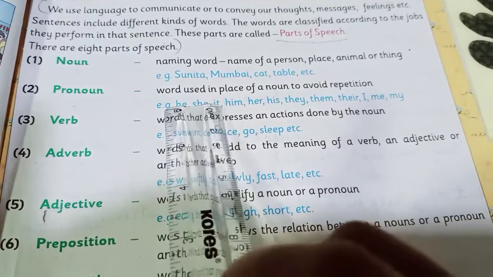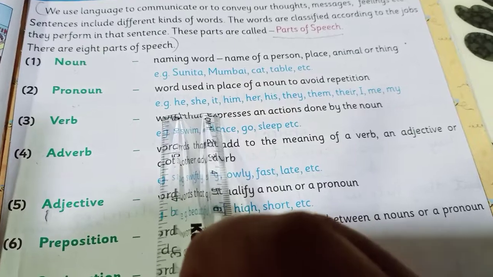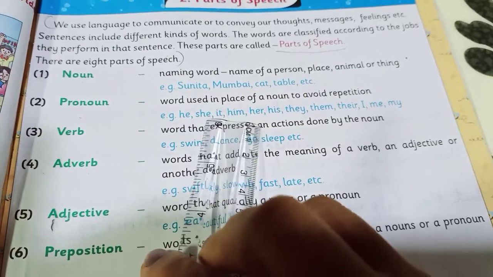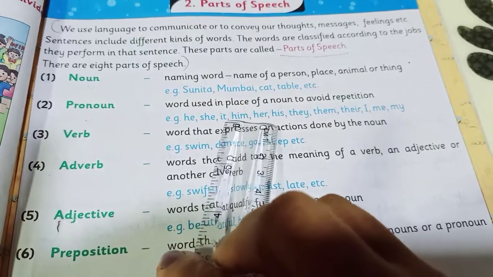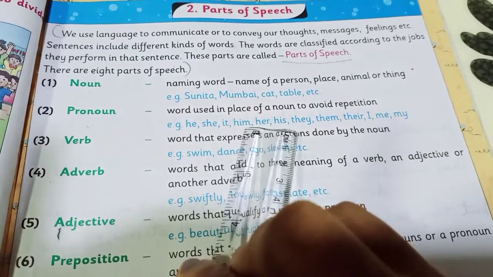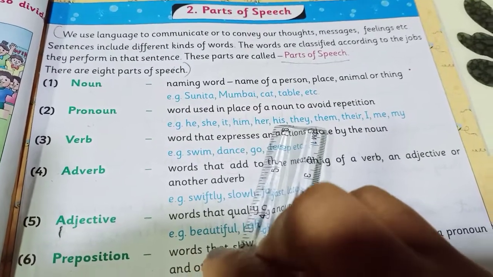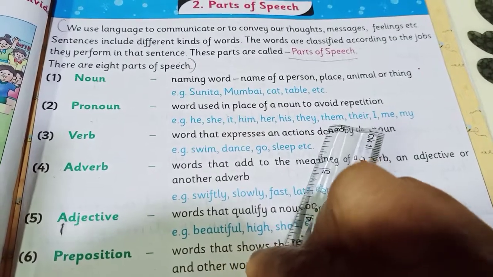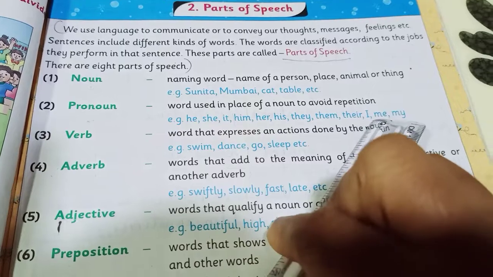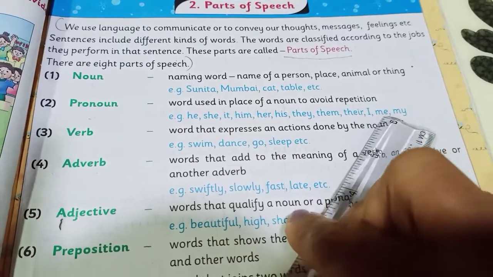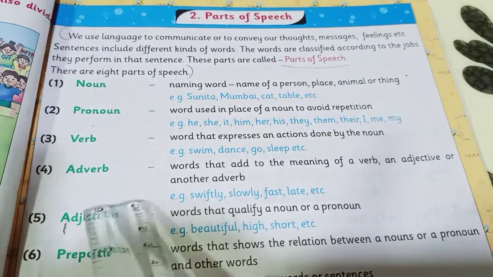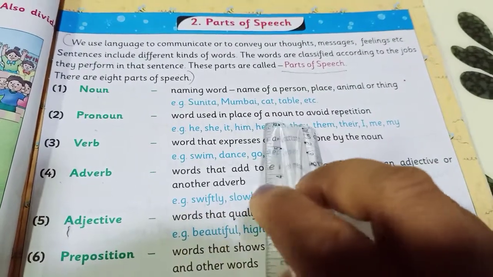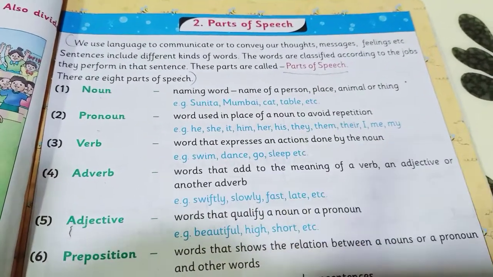Okay. So what is the example over here? The example over here is he, she, it, him, her, his, they, them, their, I, me and mine. Okay. So this is the pronoun. So word used in place of a noun to avoid repetition.